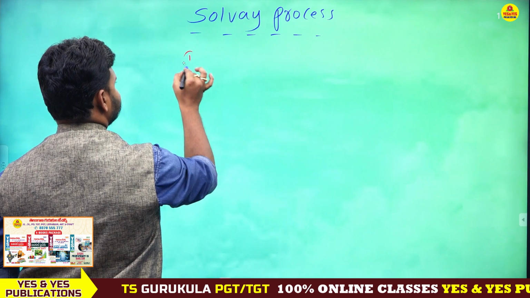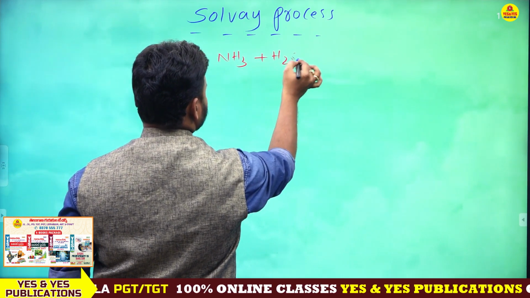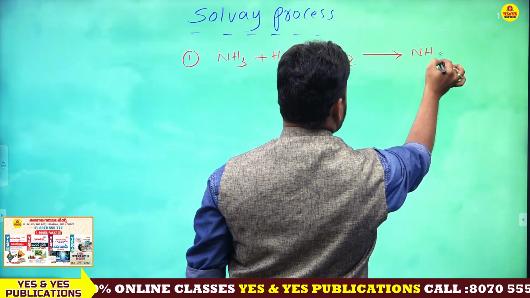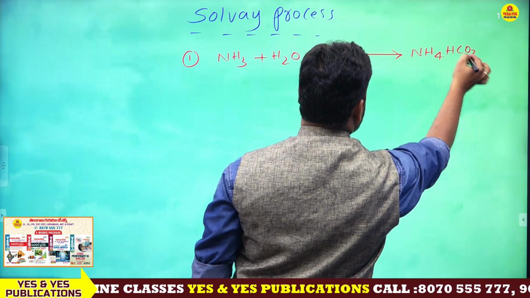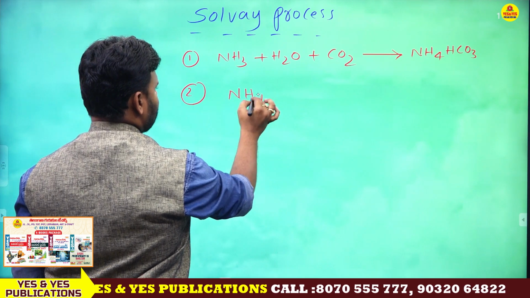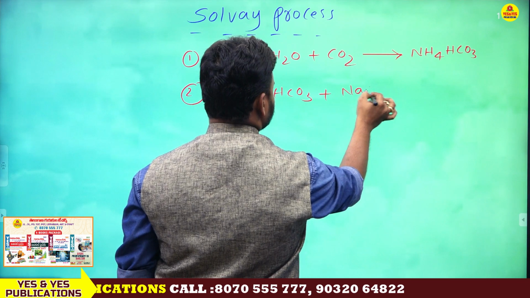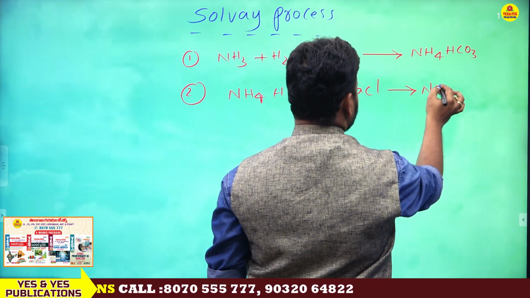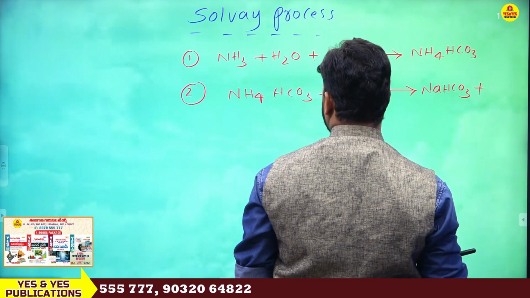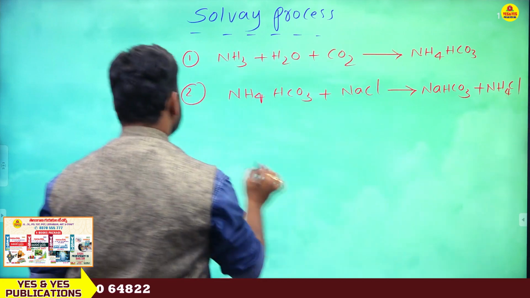First step. Whenever NH3 is treated with H2O and carbon dioxide, you will get ammonium bicarbonate. This is the first step. Second step, ammonium bicarbonate treated with NaCl, you will get NaHCO3 plus NH4Cl.